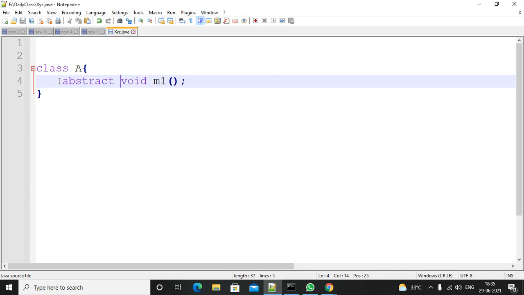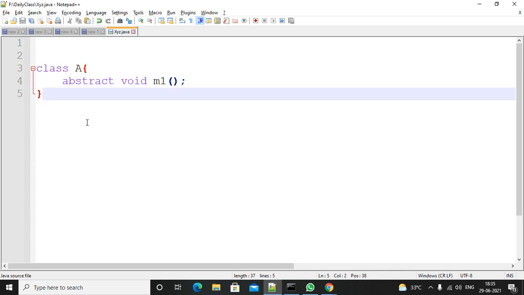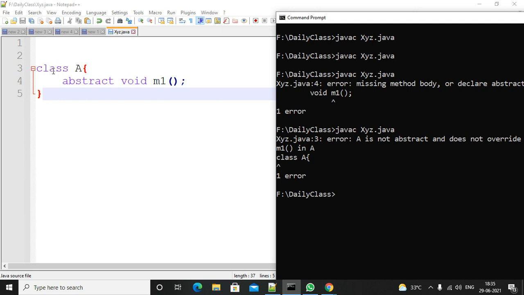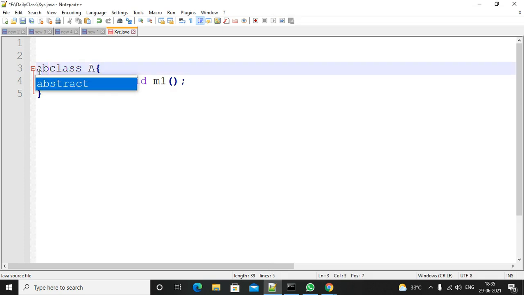If I define it as abstract and try to compile it, what will happen? You will get one more error saying that you must define the class as abstract, because the class is not implemented 100%. So you are getting an error. All of you must practice all these things; then only you will remember.